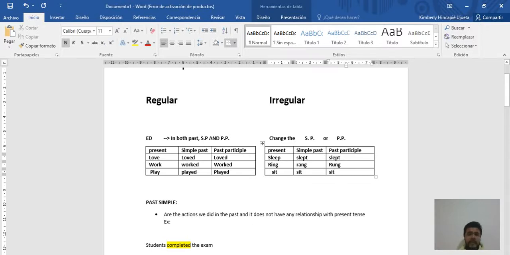In this case, these three words are going to be the same, but the meaning is going to change. In present, sit, sentar. In past, sit, sentó, senté, sentamos. In past participle, sentado. Okay, guys, these are the uses of the verbs in this case.